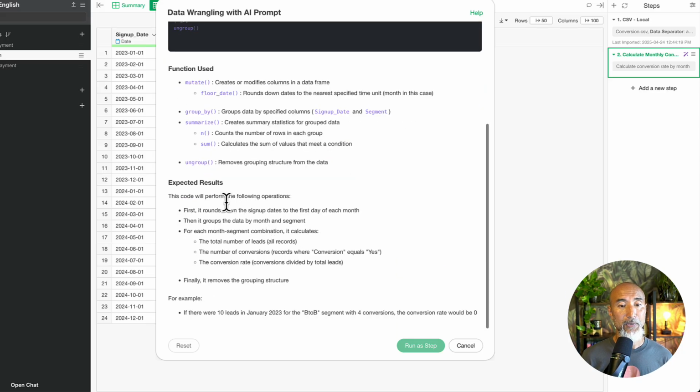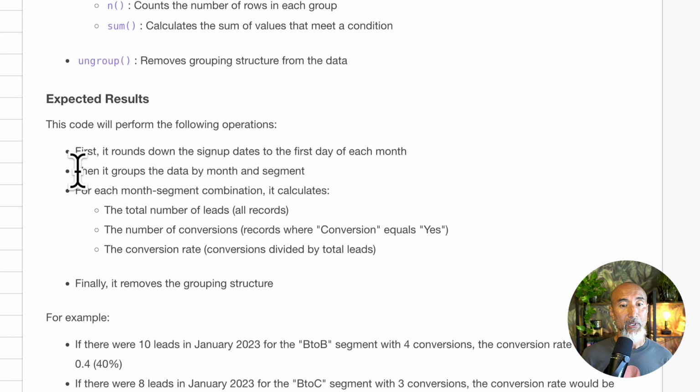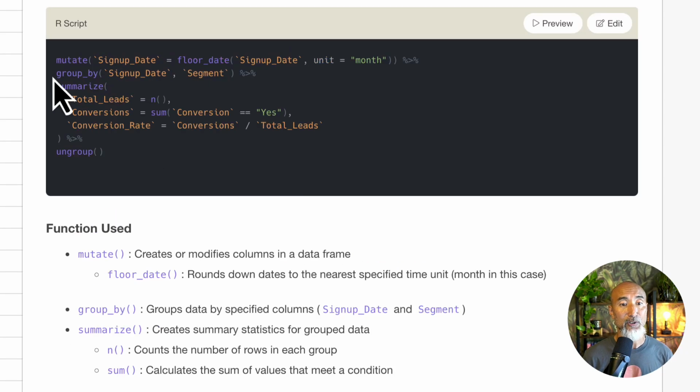What's different from last time is that last time it grouped the data only by month, but this time it's grouping the data by segment. That's this part. Therefore, whatever the sum or counting type of operation is, it's based on these groups, like month and then segment.